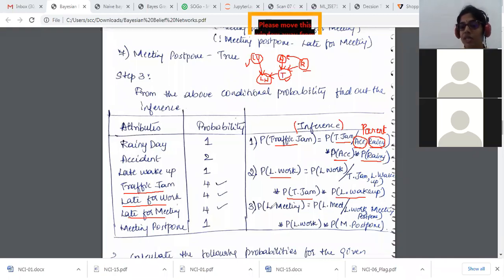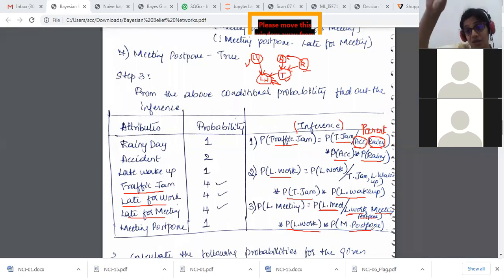And the third one is late for meeting. It is late for meeting with respect to late for work and meeting postponed, because I had one thing over here and another one more here. So it was late for work and the meeting postponed, along with the probability of late for work and meeting postponed. So we have all these three things now: late for meeting, late for work, and traffic jam.